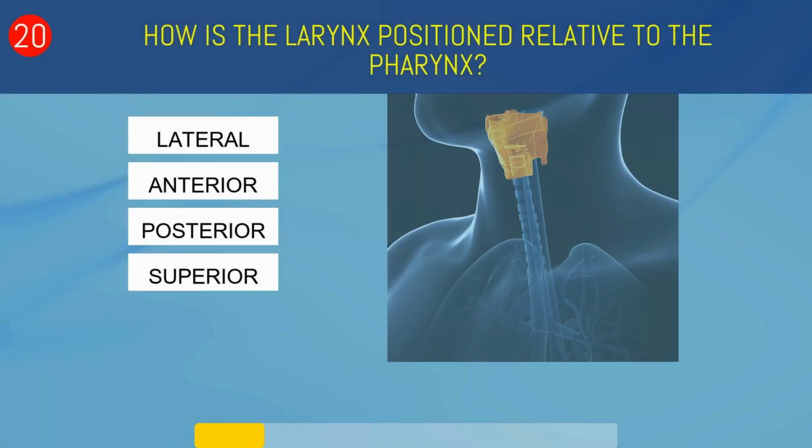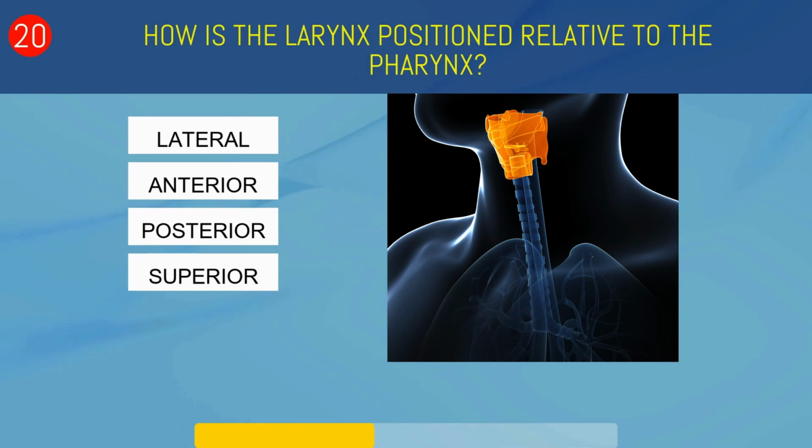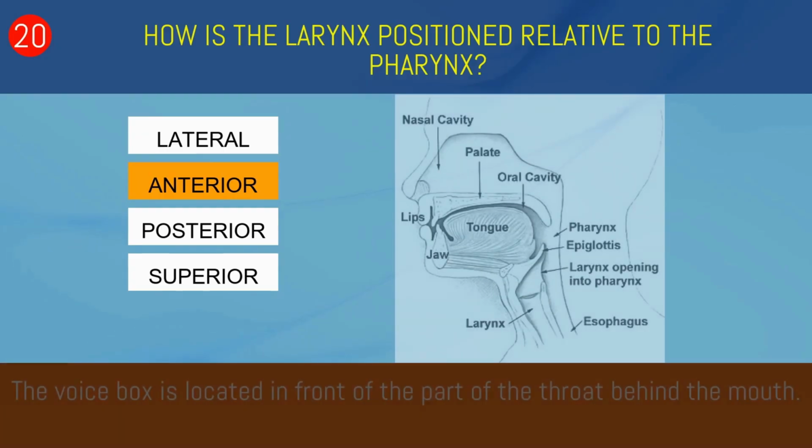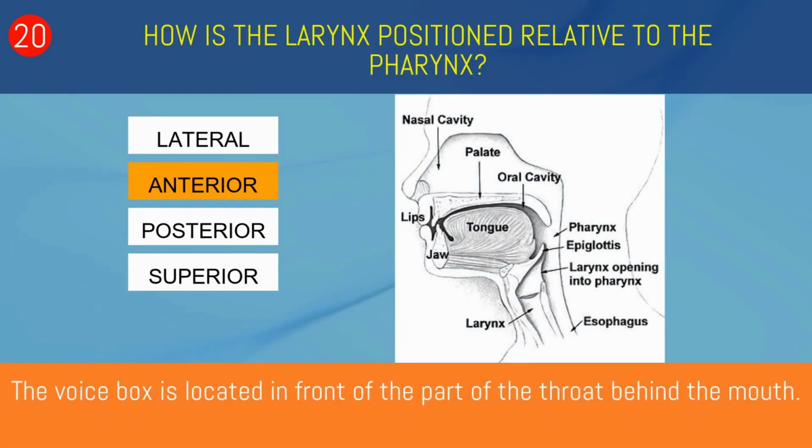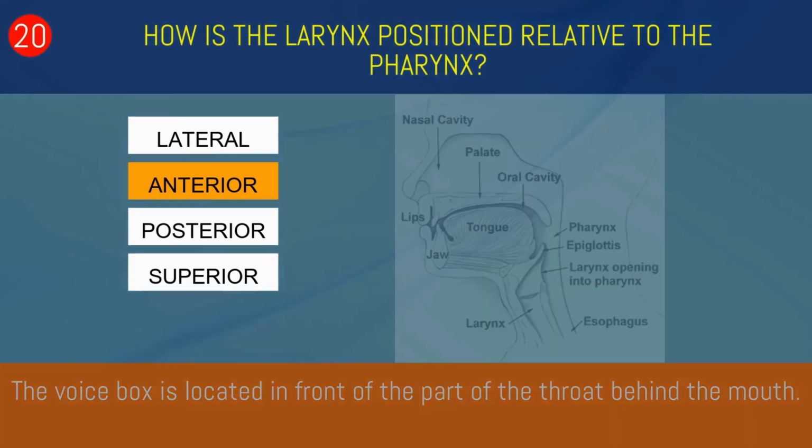How is the larynx positioned relative to the pharynx? Lateral, anterior, posterior, or superior? Anterior. The voice box is located in front of the part of the throat behind the mouth.